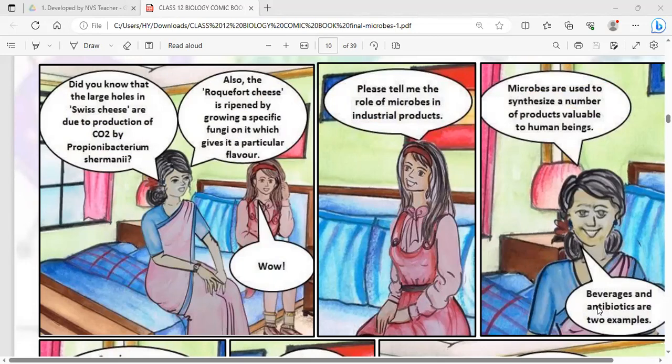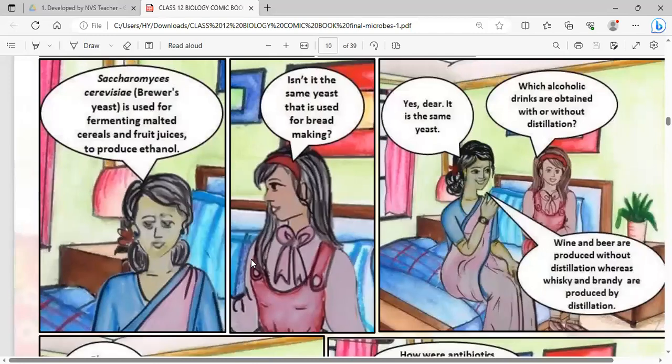Saccharomyces cerevisiae, brewer's yeast, is used for fermenting malted cereals and fruit juices. So mother is saying that yeast is helpful in fermenting malted cereals and fruit juices to produce ethanol. Ethanol, which is alcohol, is also produced by Saccharomyces cerevisiae. It's a brewer's yeast. Isn't it the same yeast we are using for bread making? Yes. Clear? It is the same yeast. It is used for making bread and it is also used for making alcohol. It is the same yeast.